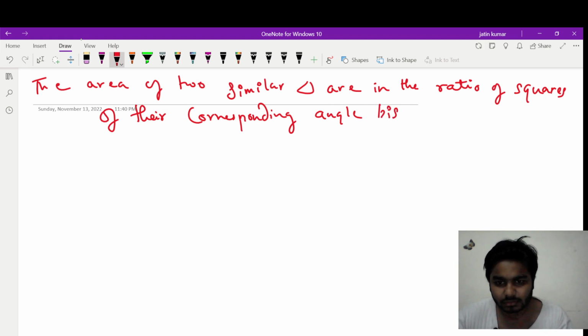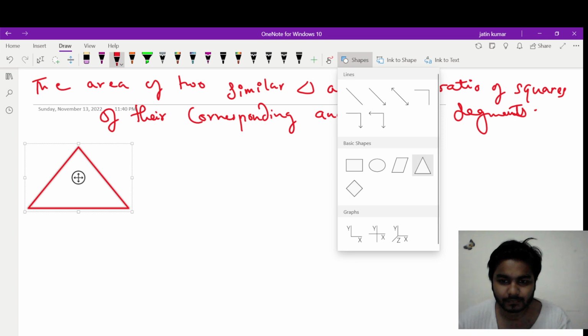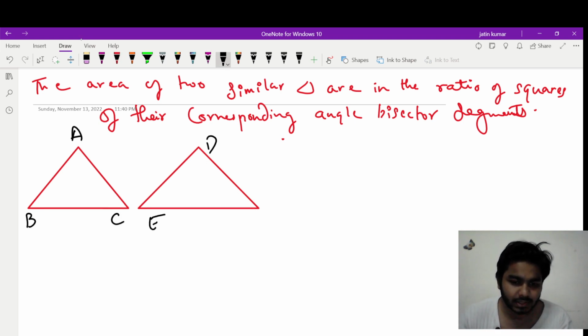Angle bisector segments, right? Let me draw two triangles first. Again, this is triangle 1, this is triangle 2. Name this A, B, C, D, E, F.